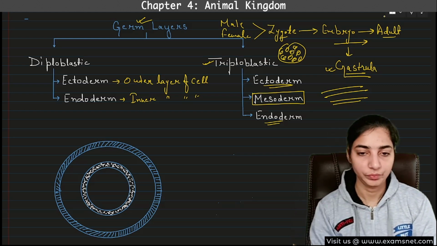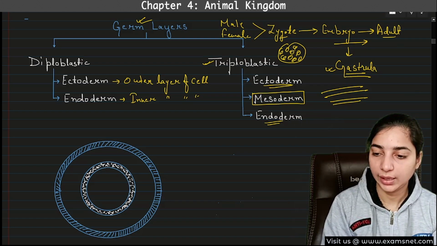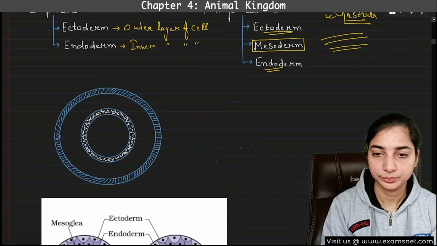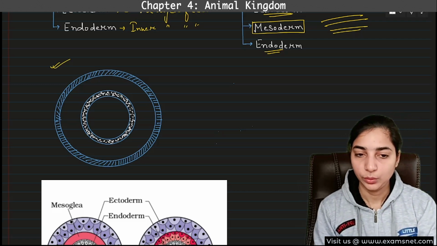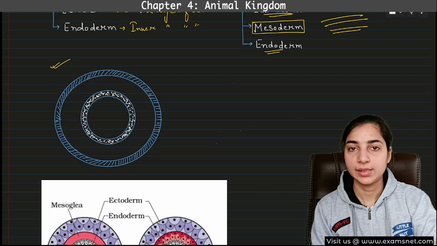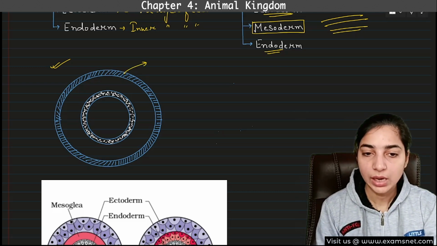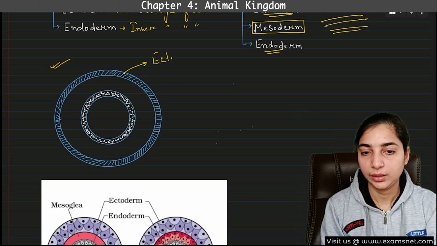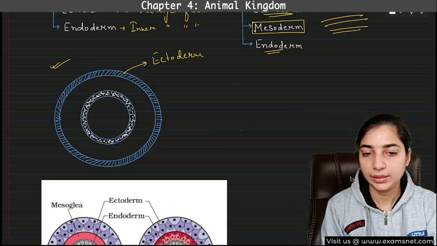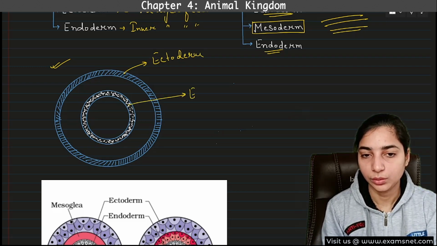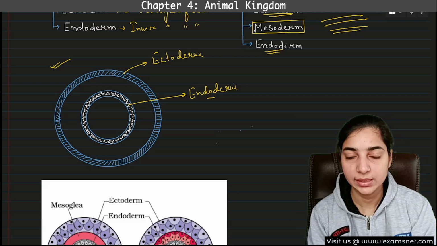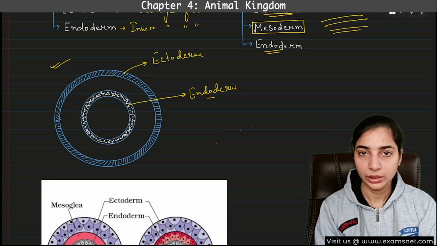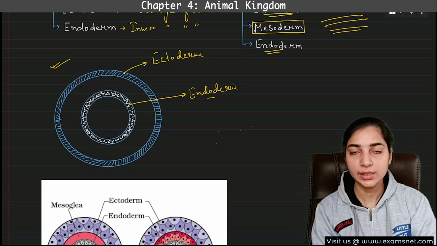Here we have a diagram. You can understand through this. In this diagram, you can see there are two layers visible. Suppose this is the cross-sectional view. The first outer layer is the ectoderm, and this inner layer is known as the endoderm. Now, what is the difference between diploblastic and triploblastic animals? Ectoderm and endoderm are common, right? They are present in both diploblastic as well as triploblastic animals.